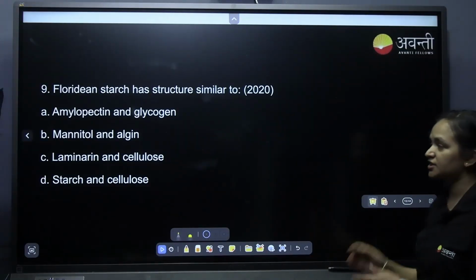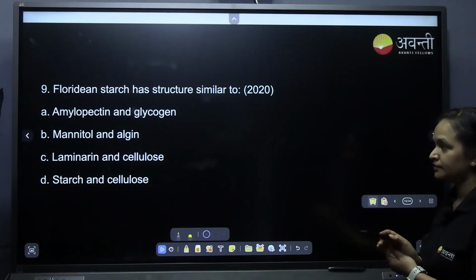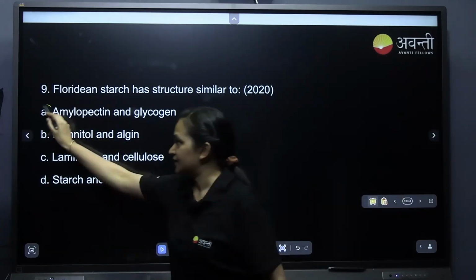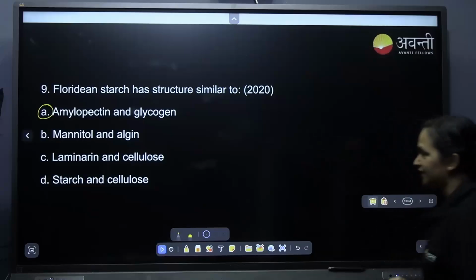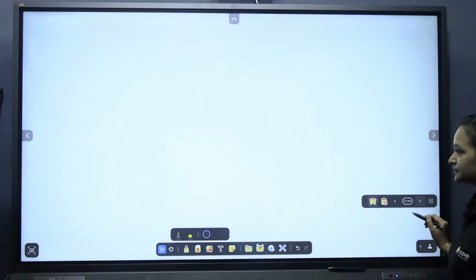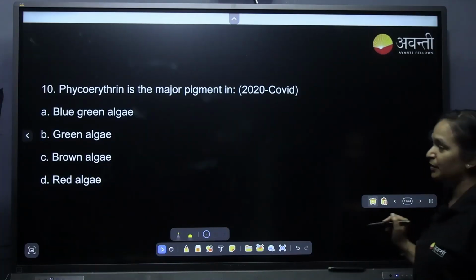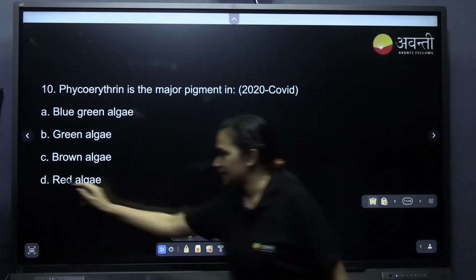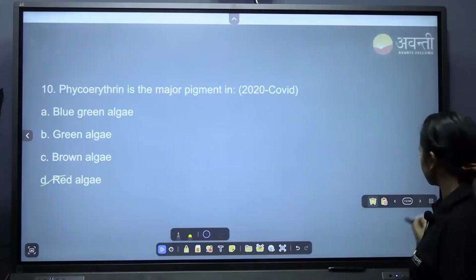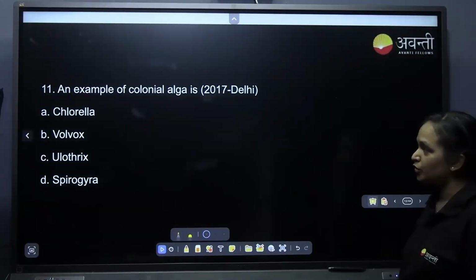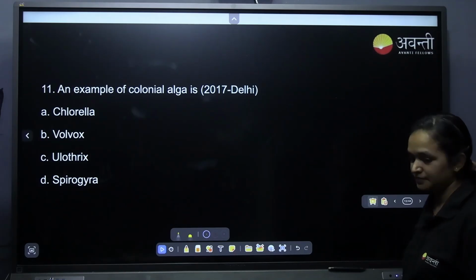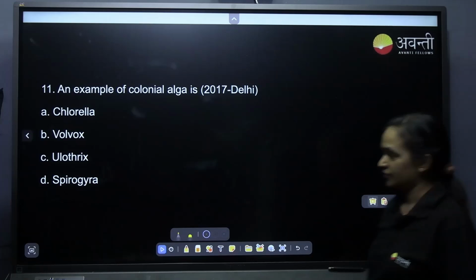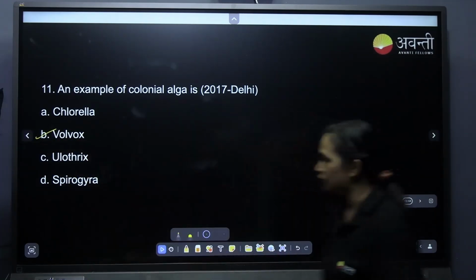Floridean starch has a structure similar to? A. Amylopectin and glycogen. Yes, very good. Correct, amylopectin and glycogen. Phycoerythrin is the major pigment in? D. Red algae. Yes, red algae. Colonial form of algae? Chlorella? Yes, very good. Volvox.